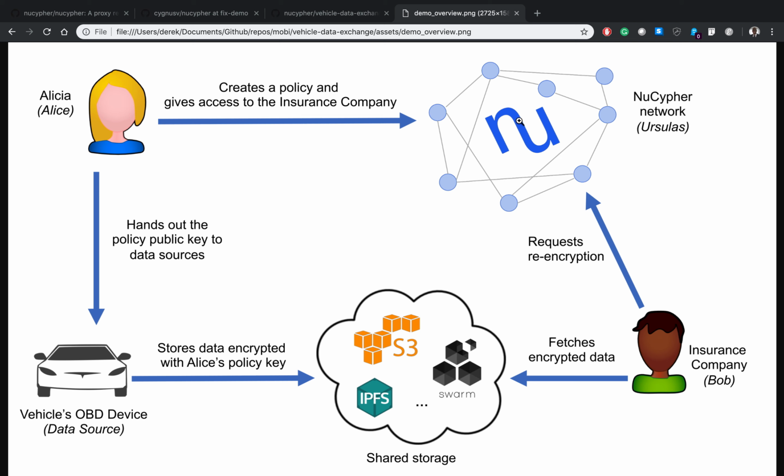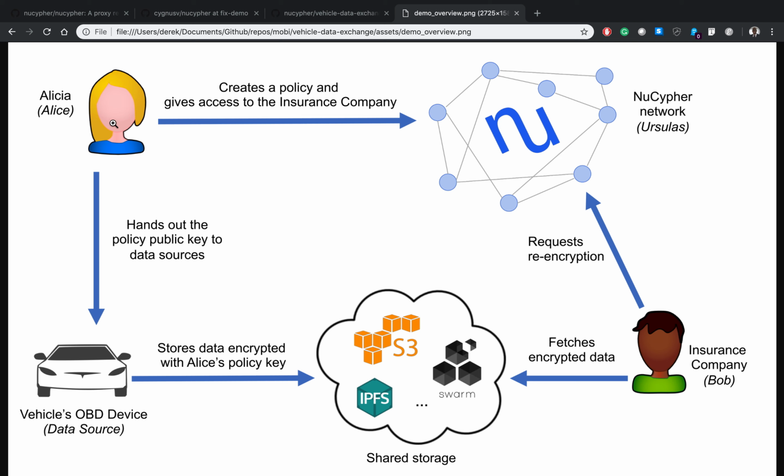NuCypher uses something called proxy re-encryption, which is a more scalable form of public key encryption. Basically, it allows the ability to transform encrypted data from being encrypted under one public key into a different public key without ever decrypting the data. So it's very good for use cases where secure data sharing is paramount.